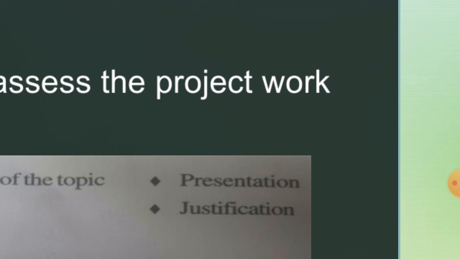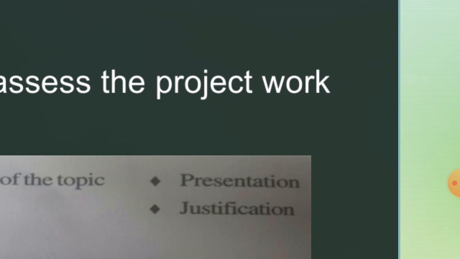That's why in some exhibitions, if there is nothing special in the TLM or your work, sometimes effective presentation also gives rewards. So presentation is very very important when assessing the project work.